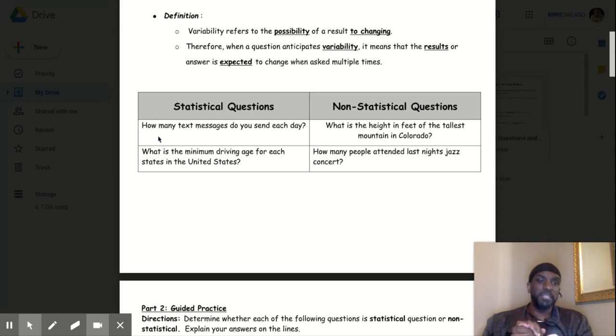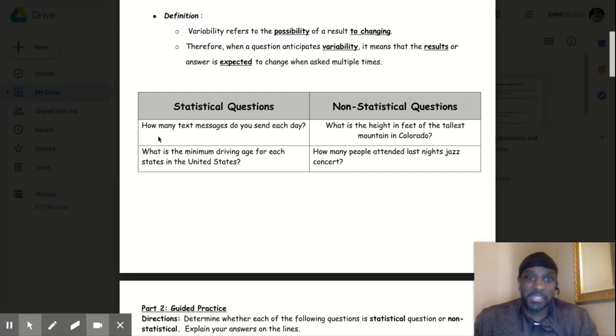So non-statistical questions don't give you a variety of answers, just one answer. Okay, it's not asking a lot of people; it's giving you one answer. So, what is the height in feet of the tallest mountain in Colorado? There's only one mountain that's the tallest. Therefore, that's not a statistical question. If I said, what are the heights of all the mountains, then now that would be statistical because I'm getting multiple answers. This mountain is this height, that mountain is this height. But if I say, what's the height of the tallest? There's only one that's the tallest.